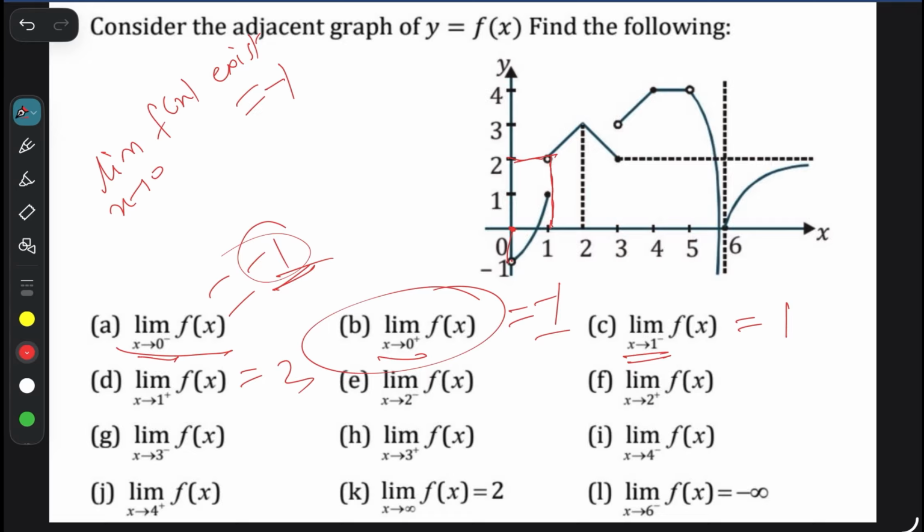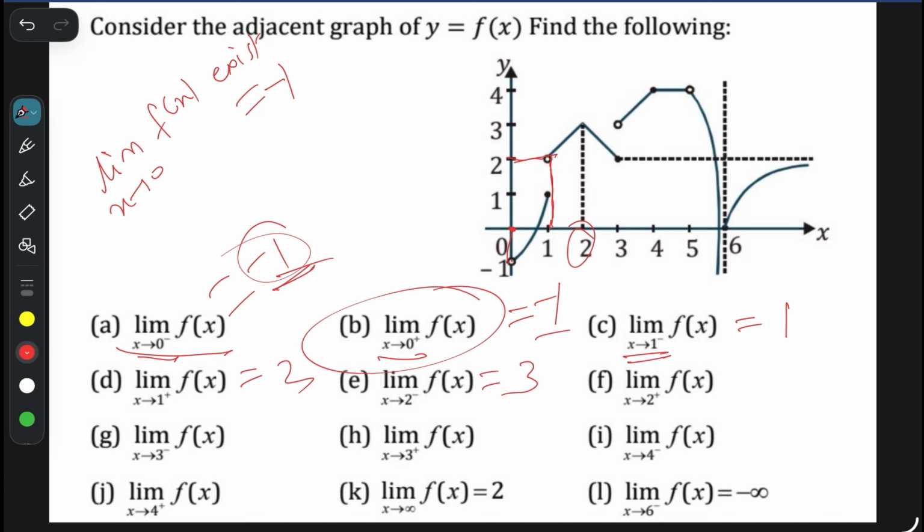Next, x tends to 2 minus. Where is 2? This one is 2. X tends to 2 minus means from the left-hand side of 2. From the left-hand side of 2, the function is almost close to 3, sometimes 2.99, something like that. So the value at 2 minus is also 3.